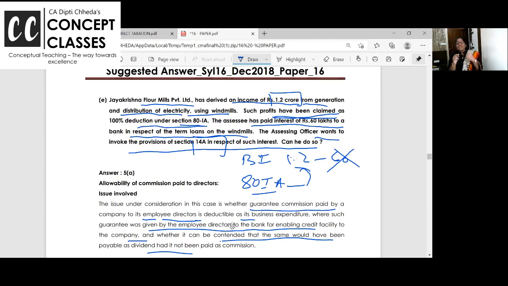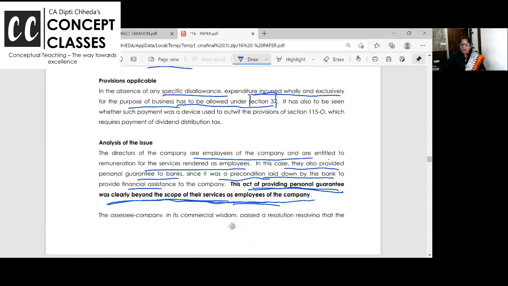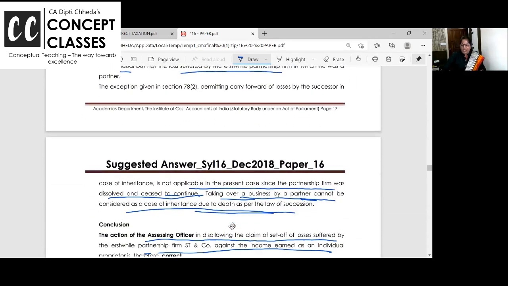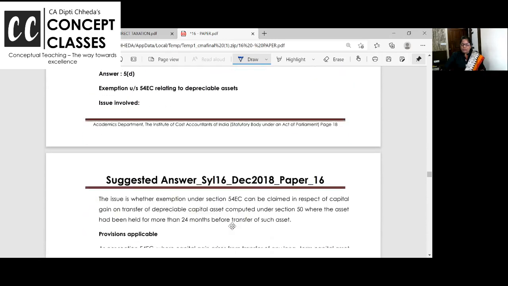So, first of all, section 14A says if the income is exempt, like PPF interest or any other income, the related expenditure is not allowed. But that is exempt income, not income which is taxable and on which you then get a deduction. You can't apply 14A to chapter 6A deductions. So this time the AO wants to invoke this and disallow. The AO is not right, for sure. Let's read.